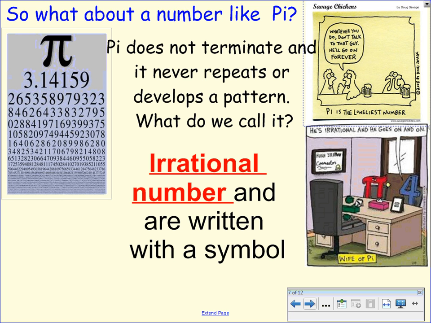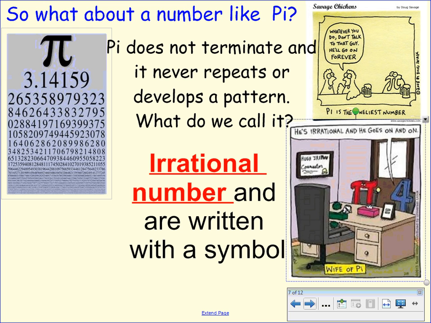So now here we've got pi and his wife, 4. Now 4 is a rational number. They say opposites attract because apparently the rational number married an irrational number. And now they're in marriage counseling. They're being divided. They're dividing. And she, number 4, is complaining he's irrational, and he goes on and on and on and on. The wife of pi, so she's the wife of pi and they're looking to divide. Get divorced. Divide.